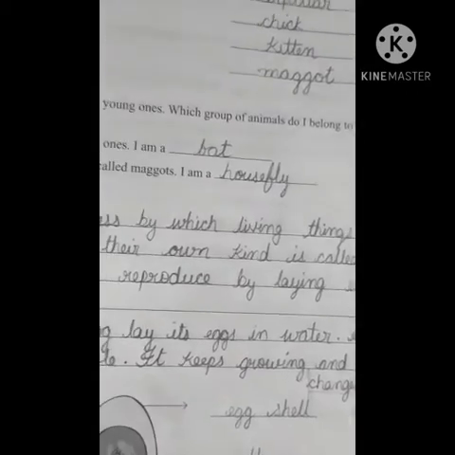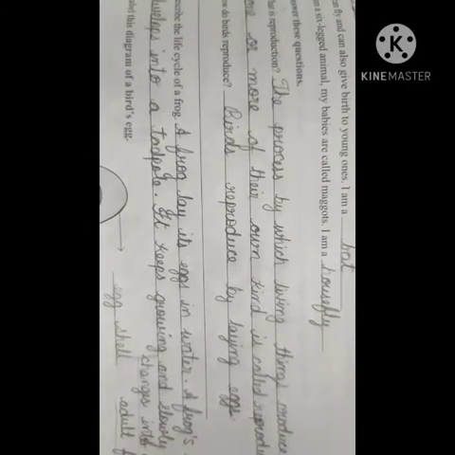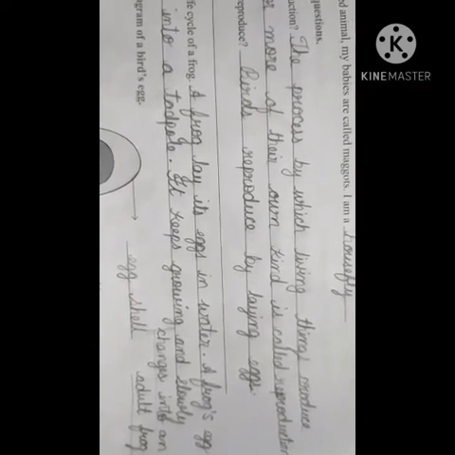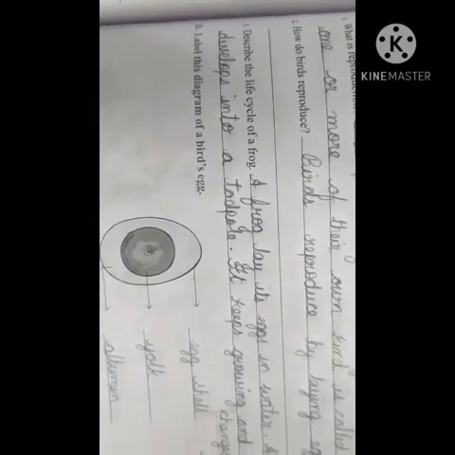I will just turn the phone and you can write, children. Pause the video and write it totally so that you can see it very clearly. What is reproduction? The process by which living things produce one or more of their own kind is called reproduction. How do birds reproduce? Birds reproduce by laying eggs. Describe the life cycle of a frog. A frog lays its eggs in water. A frog's egg develops into a tadpole. It keeps growing and slowly changes into an adult frog. Okay children, I think you have completed this. Pause the video and write.